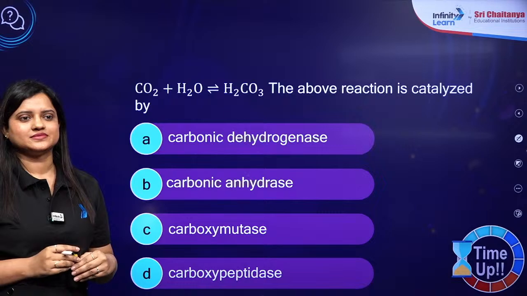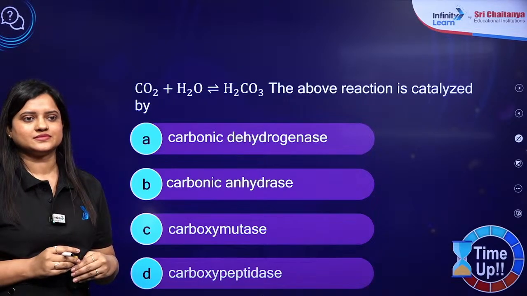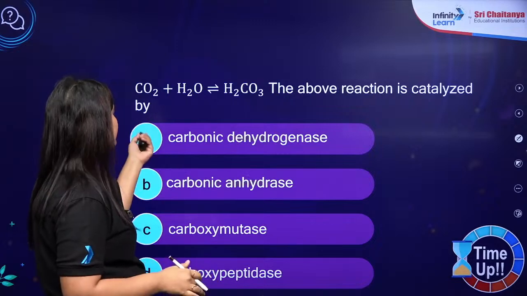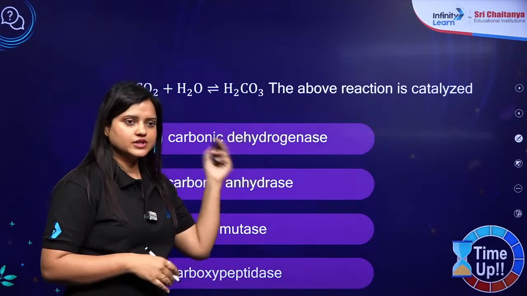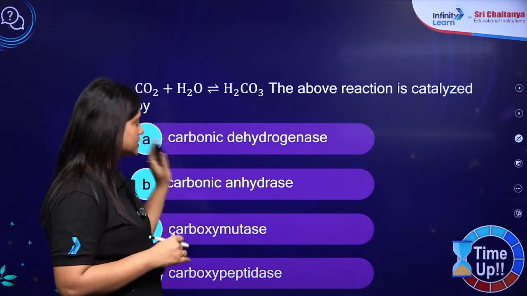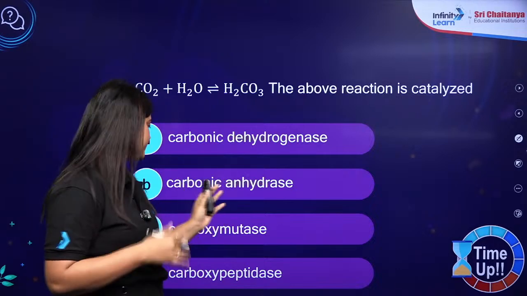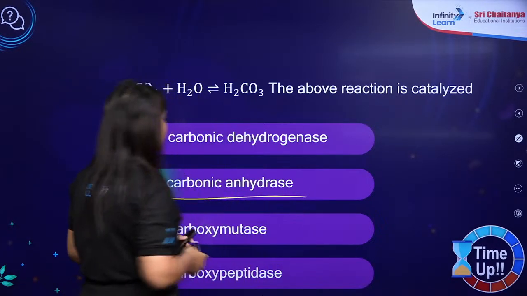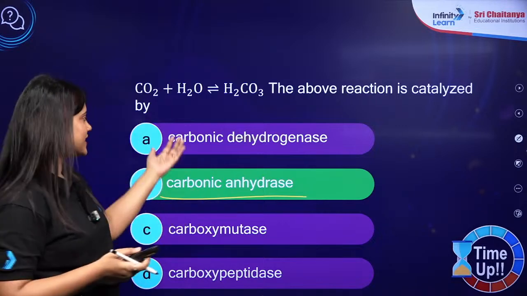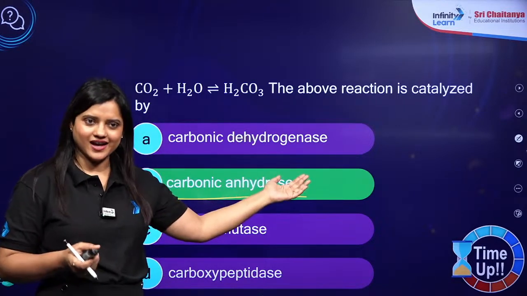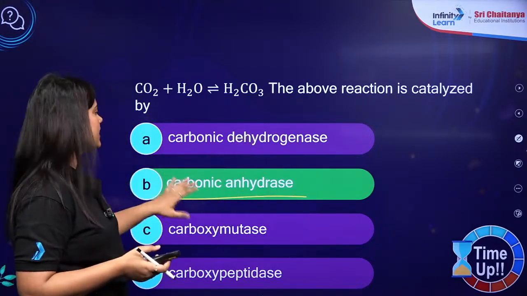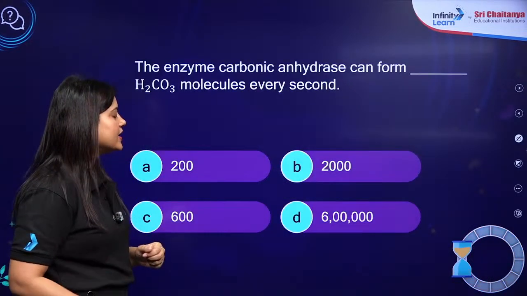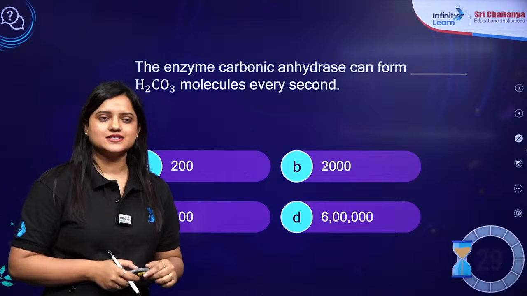Okay, so a simple reaction: carbon dioxide with water giving you carbonic acid. Now this is catalyzed by carbonic anhydrase enzyme. Okay, answer is B. In a hurry, don't say A. Carbonic dehydrogenase is written in A, but if you read carefully, here it is written carbonic anhydrase. So answer is B. Good. Next question, and your time starts now.